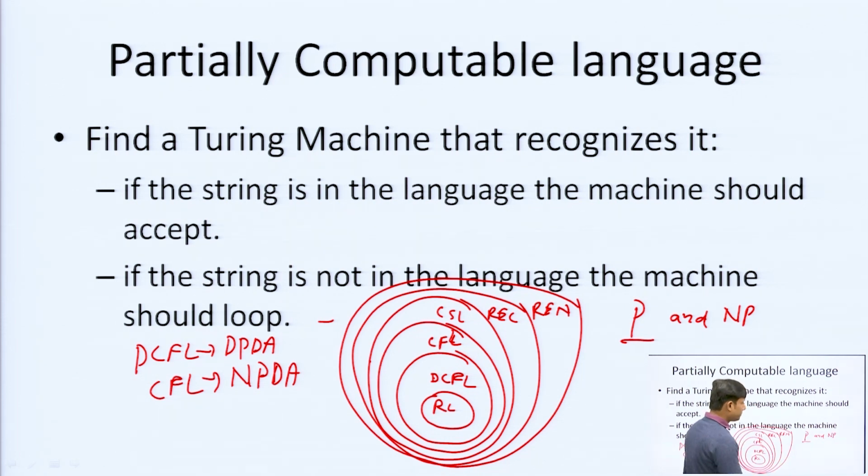All the languages, regular, DCFL, CFL, CSL and recursive, are in polynomial time, and recursive enumerable is in non-deterministic polynomial time.